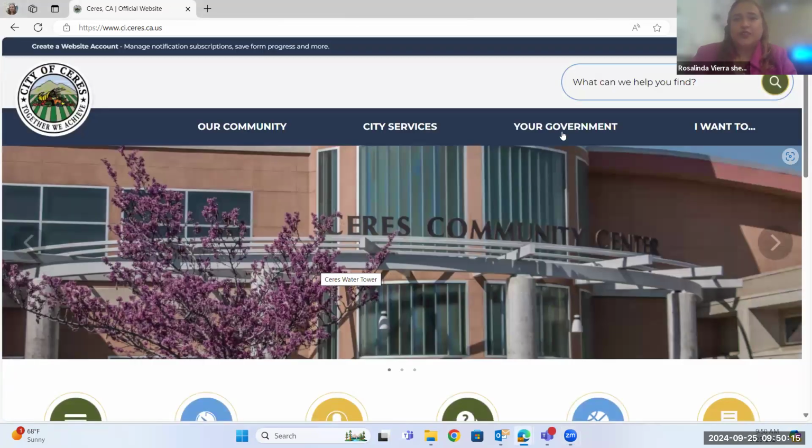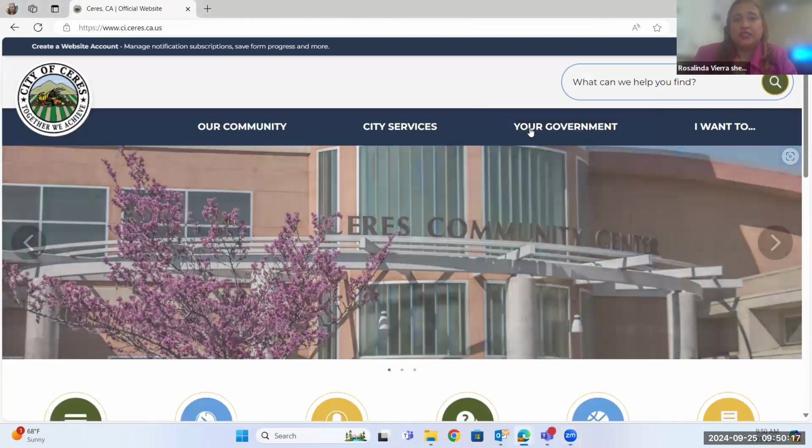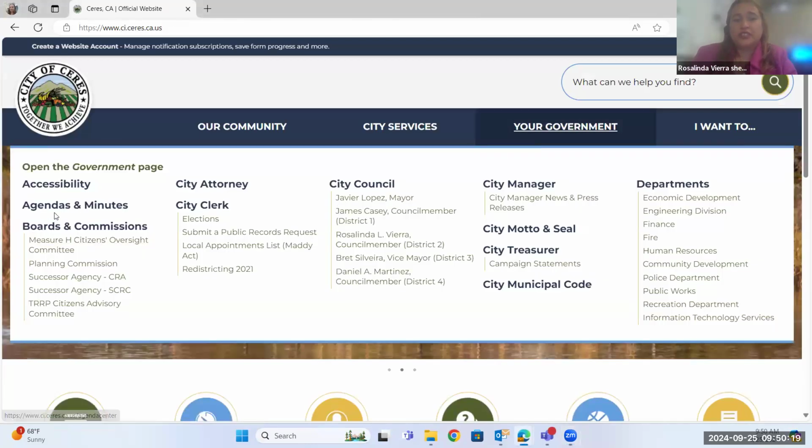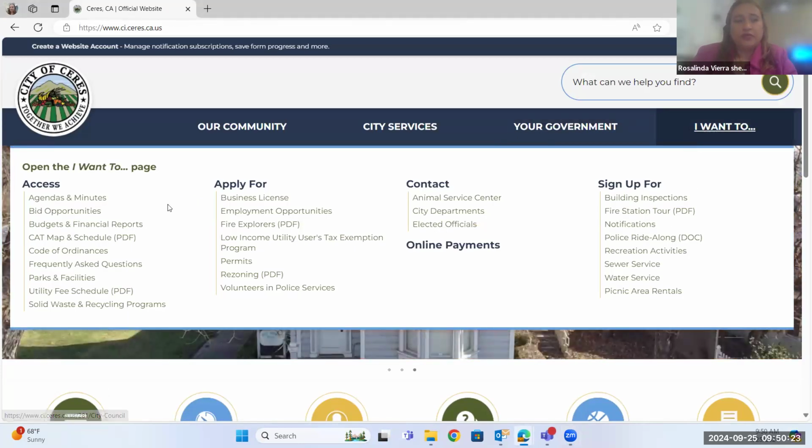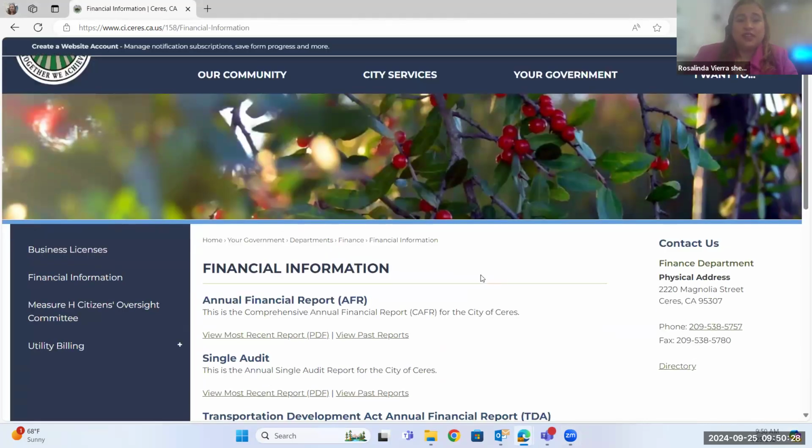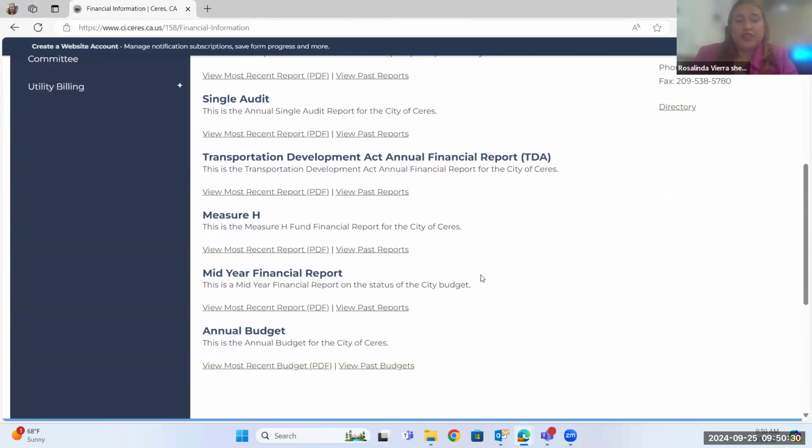Very easy. Under government, you can see agendas. If you click on government and go to agendas, you'll pull up all the agendas. This time I want to go to budget and financial. Now, this page has not been updated in a while, so I'm just going to let you know now that I'm very aware that most information is outdated, and I sent an email this morning to my city manager about when we can get this updated.